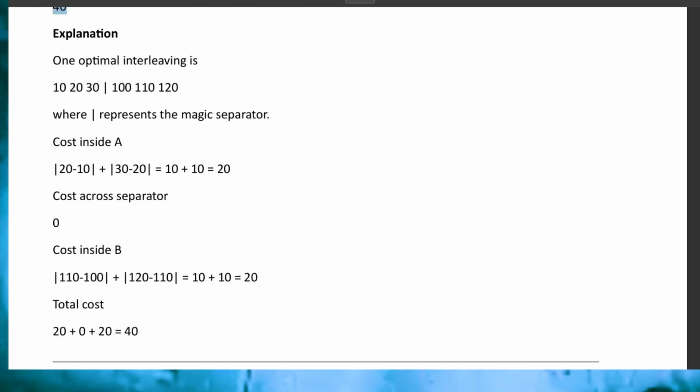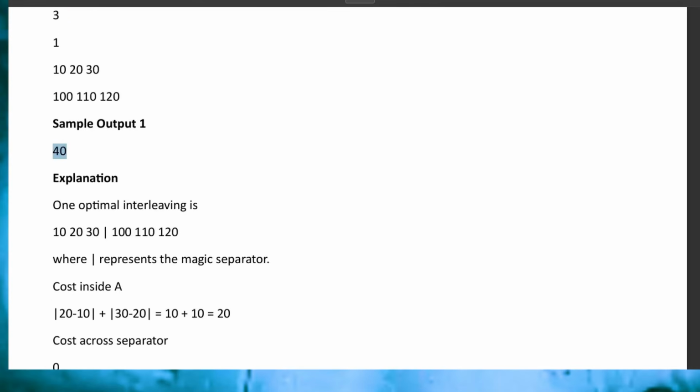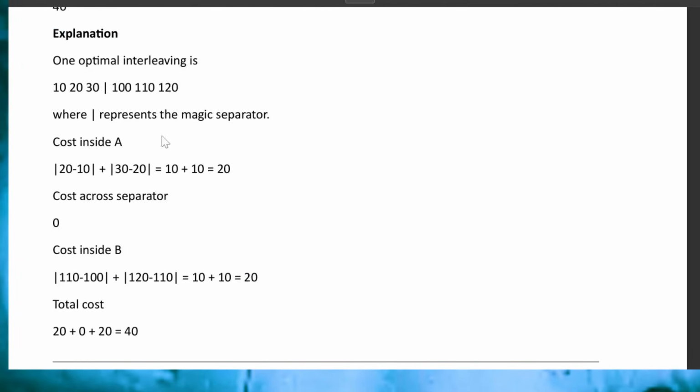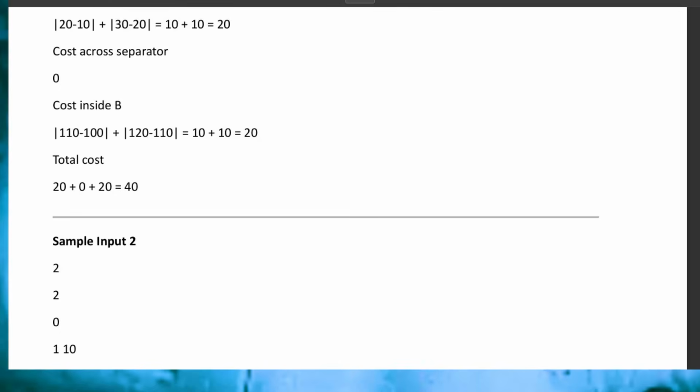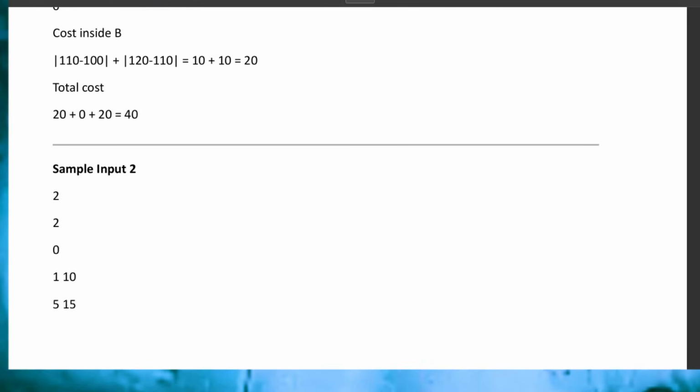You can go through the explanation. In one optimal interleaving, 10, 20, 30, 100, 110 and 120, if you start, then you need to take both. This is the separation, where this represents the magic separator, and the cost inside A you just need to update accordingly. Friends, I know you may not have been able to get it properly, but I will share the coding questions.